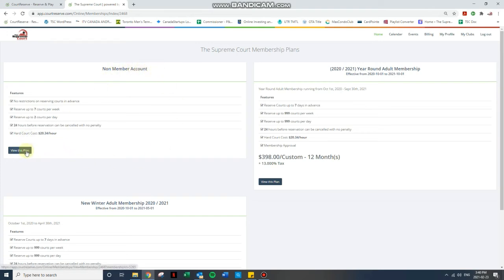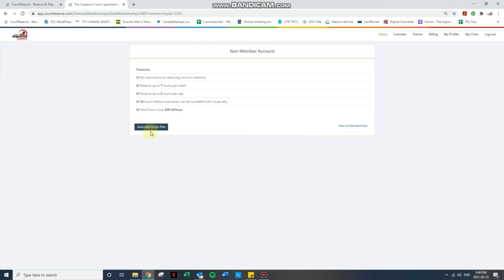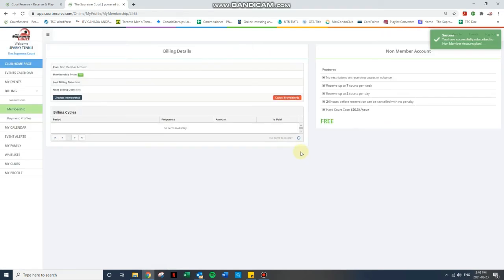So under non-member account, we'll select View this plan. We then need to subscribe to this plan, which might take a moment, but then it takes us to the next page saying everything is all good. Great, success. So we now have our non-member account ready to go.